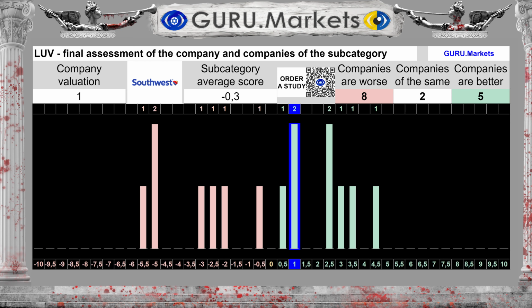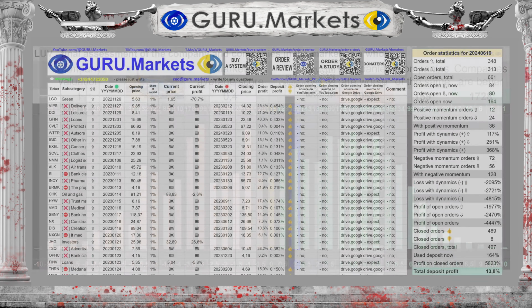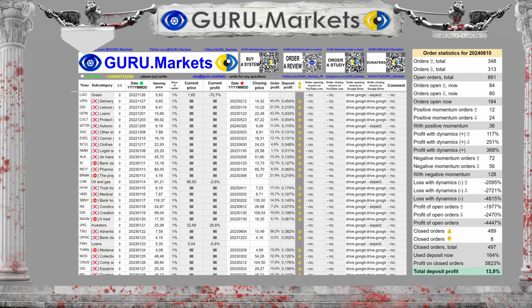Total result: 1 out of 10 points. Average result for the subcategory: -0.3 points. If you look very broadly, within the entire US market in general, we see that the average result for the entire US stock market as a whole is 0.4 points, against a score of 1 point for Southwest Airlines Co. LUV. Let's look at the order table, which is available to everyone.